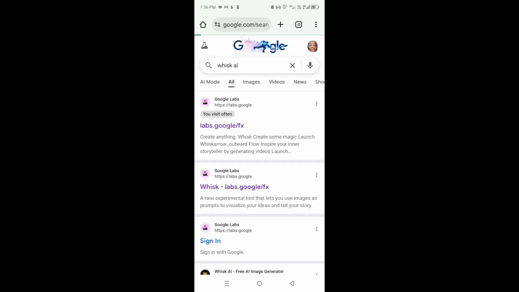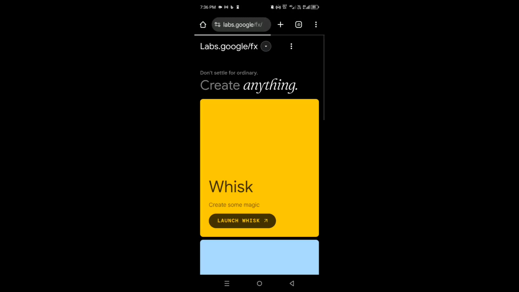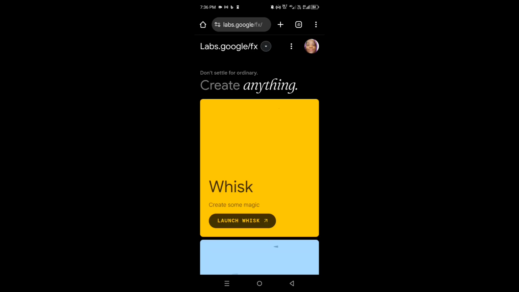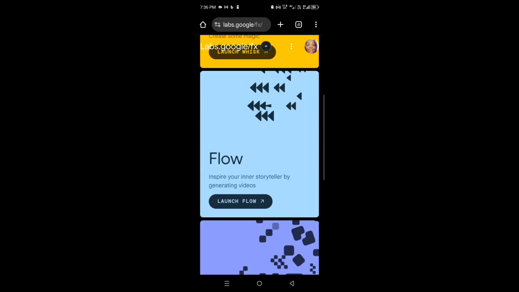And the AI tool we are going to be using for creating this prompt is Whisk AI. If you have been following my videos for a while now, you see that I enjoy using Whisk to create these images. That is because they come out looking good. So go to Google and type in Whisk AI, click on the first link and scroll down to where you have Flow. I prefer using Flow for my image generation. I'm just going to go ahead and click on Flow now.